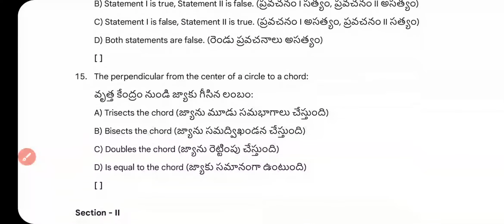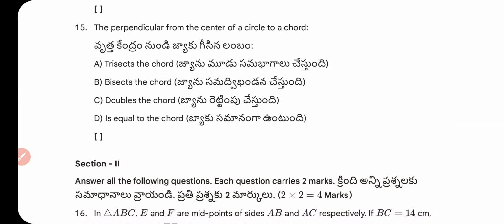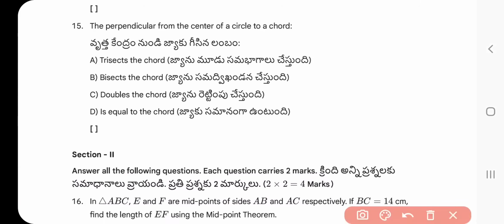Question number 15. The perpendicular from the center of a circle to a chord trisects the chord, bisects the chord, doubles the chord, or is equal to the chord. What is the right answer? Right answer is option B. Bisect the chord is the right answer of question 15.